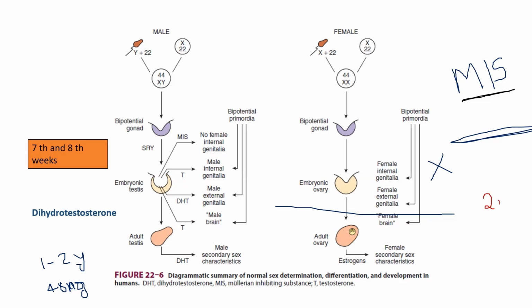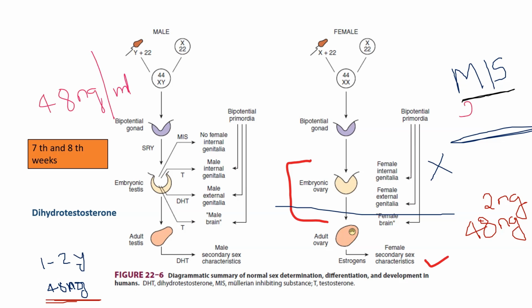In girls also, Mullerian inhibitory substances are produced by granulosa cells in small follicles in the ovary, but the plasma level remains very low or undetectable until puberty. After puberty, the plasma Mullerian inhibitory substance levels are similar to the male, about 2 nanogram per ml.